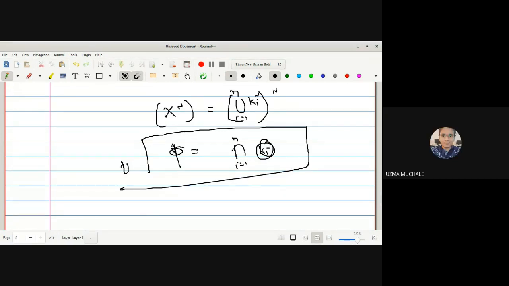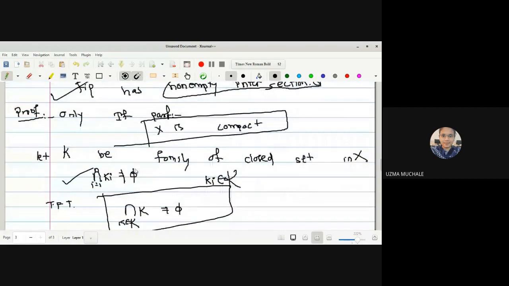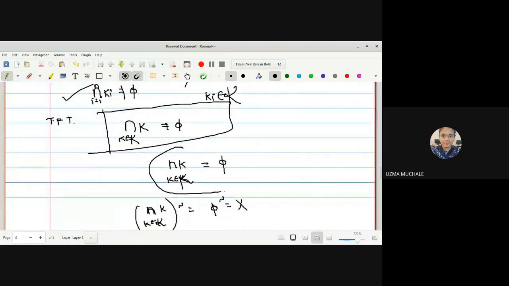So this is the contradiction. Why is this a contradiction? This contradiction arises due to the wrong assumption. We assumed, if possible, that the arbitrary intersection is empty.